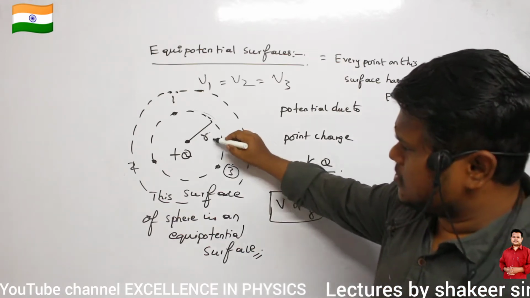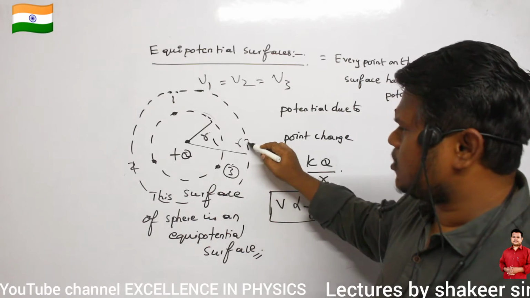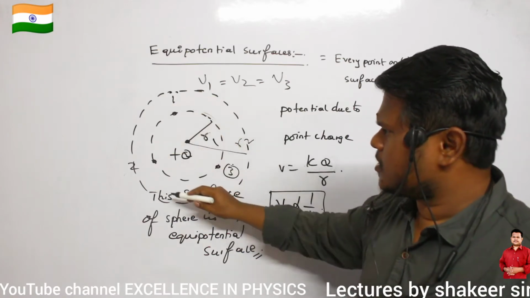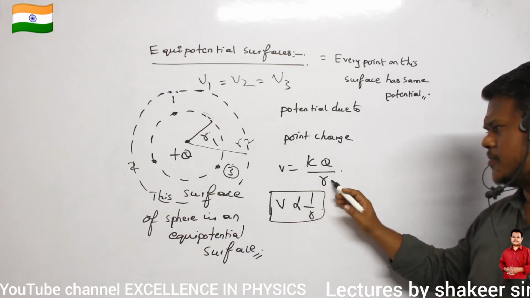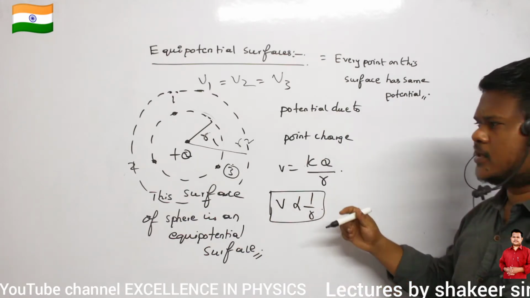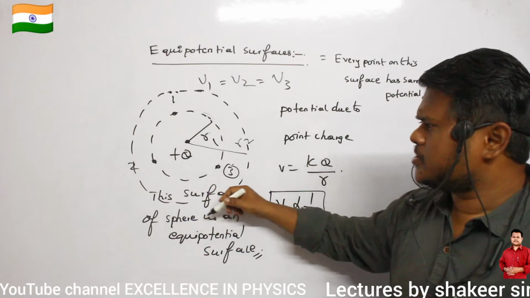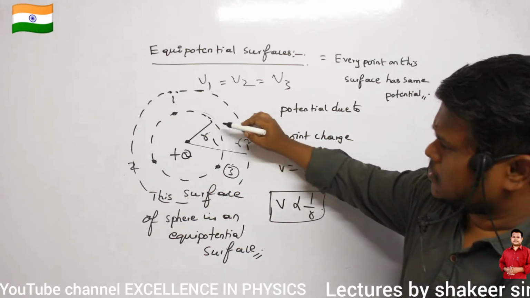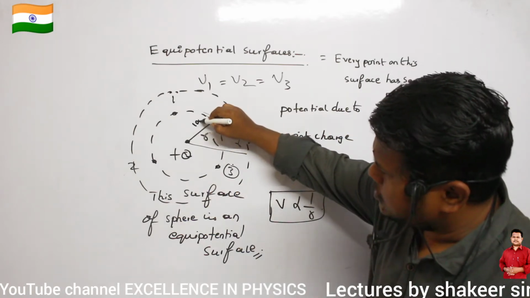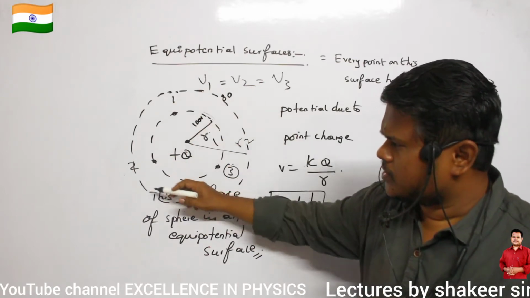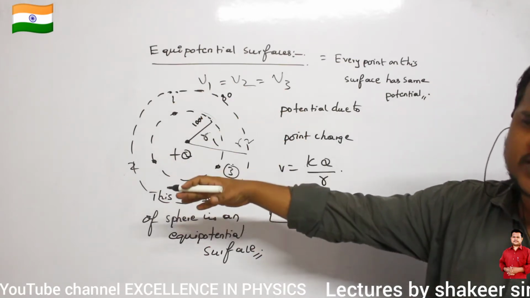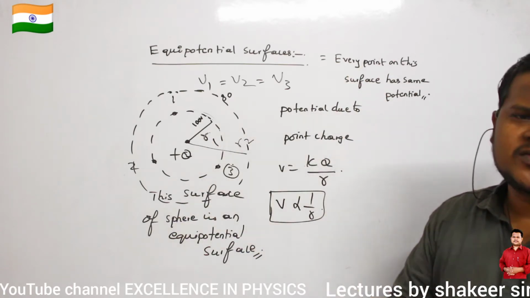If this distance is r1 and this distance is r2, this sphere has the same radius from the point charge, so the potential remains the same. If the potential is 100 volts here, I can say the potential is some 80 volts here, and throughout this sphere the potential remains 80 volts only.